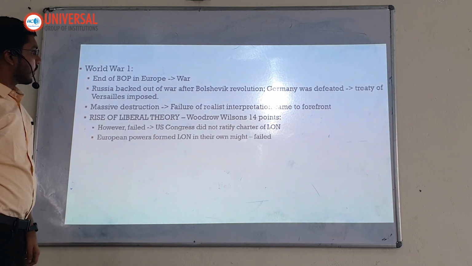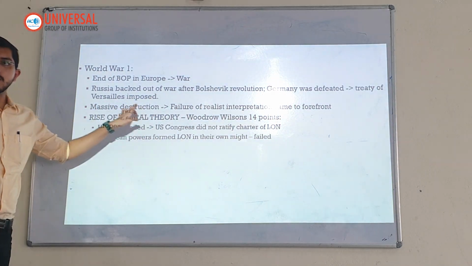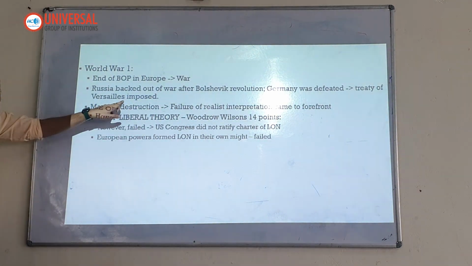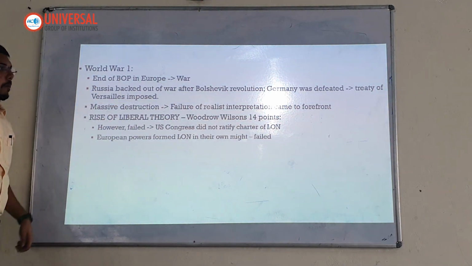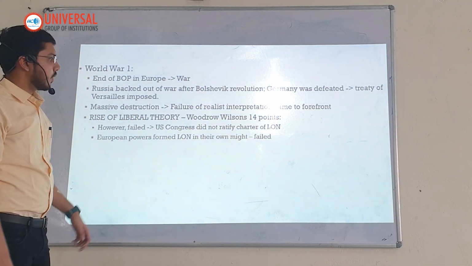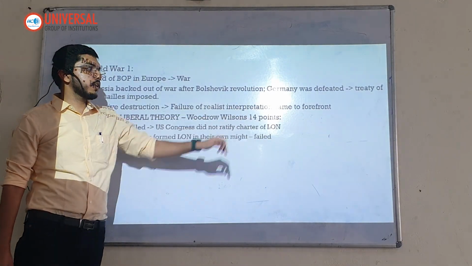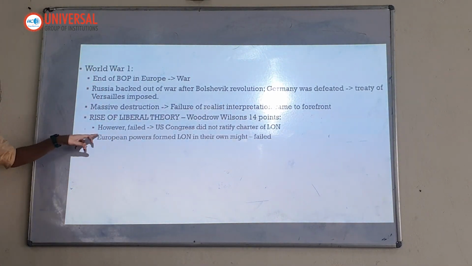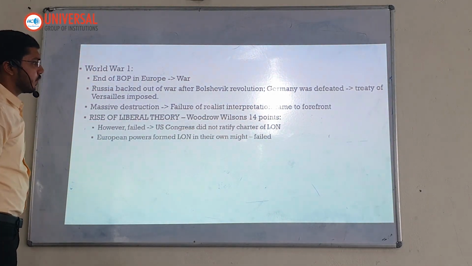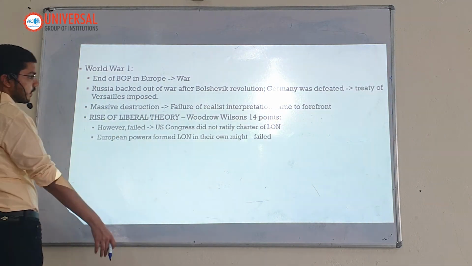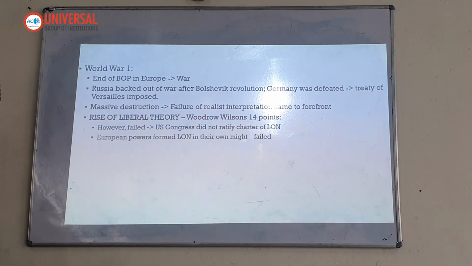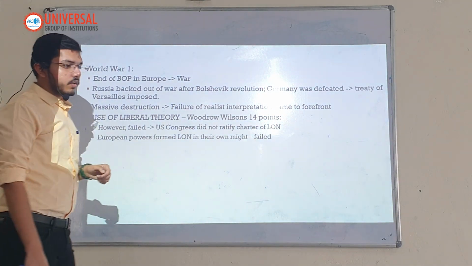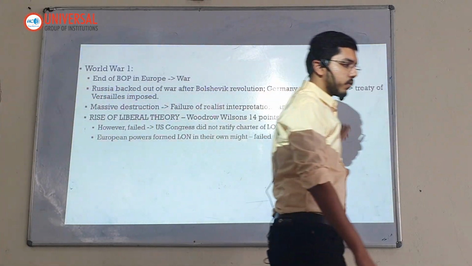This led to war, and the Treaty of Versailles that we were discussing was imposed. Massive destruction. Failure of realist interpretation came to the forefront, and this led to the rise of liberal theory. We already discussed this, so if you feel like writing, it's okay, otherwise let's skip it. This gave Woodrow Wilson's 14 points. One thing that we had not discussed is that Woodrow Wilson's 14 points actually failed.